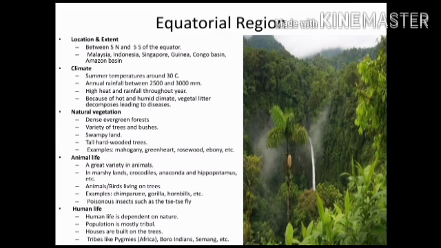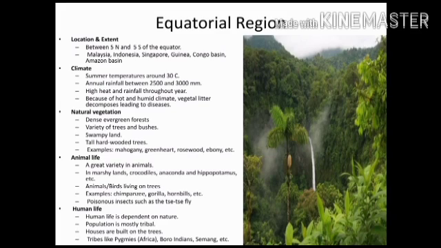Because of the hot and humid climate, vegetal litter decomposes, leading to diseases. Various types of trees and bushes are found here. Dense evergreen forests are found here. Trees are mahogany, ebony, rosewood, etc.